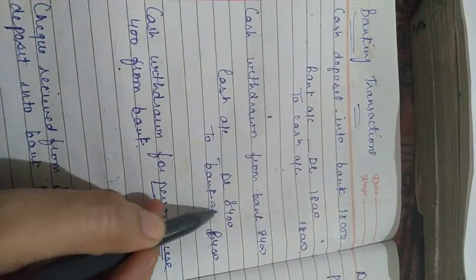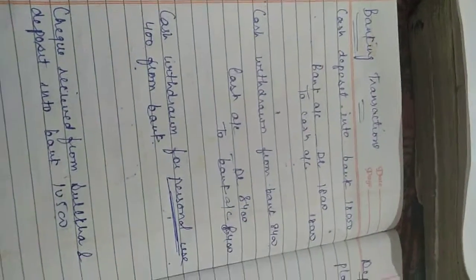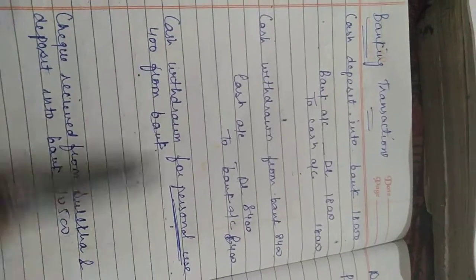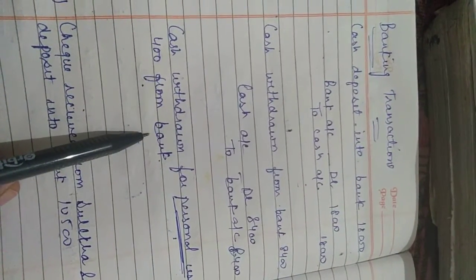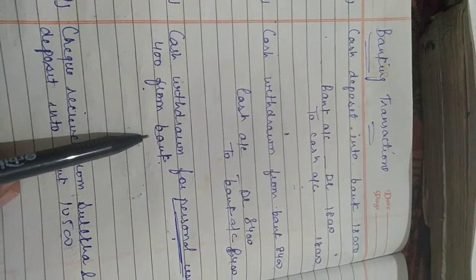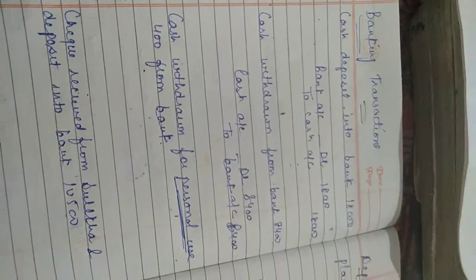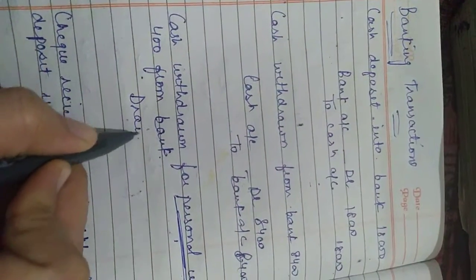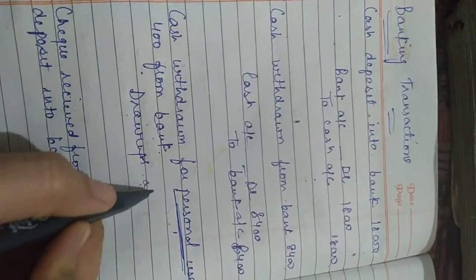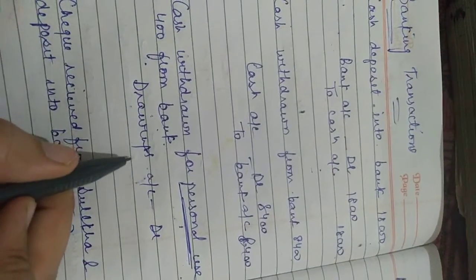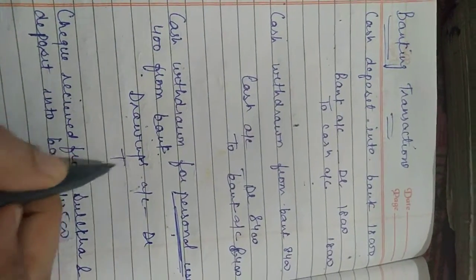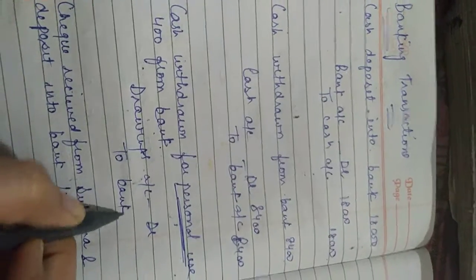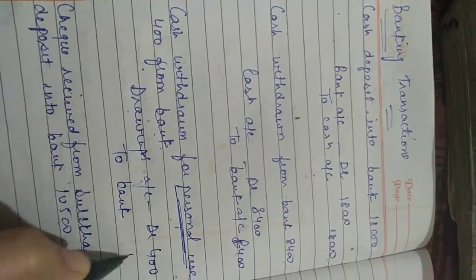See next, cash withdrawn for personal use from bank. Whenever the word personal use is used, that means that is drawings. So this is drawings account debit, and we used to write to cash here, but now cash is coming from bank, so you should use the word bank. Drawings account debit to bank account.